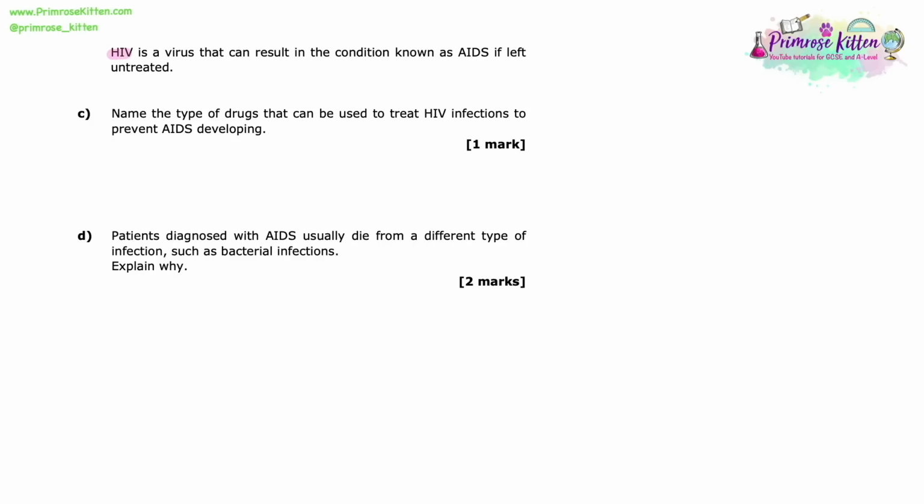HIV is a virus that can result in the condition known as AIDS if left untreated. Name the type of drugs that can be used to treat HIV infections to prevent AIDS developing. So this question is asking for the type of drug that is going to specifically be used to treat HIV infections, not just viral infections.